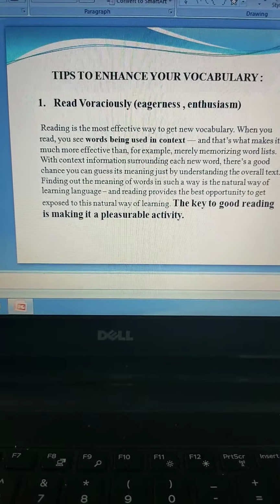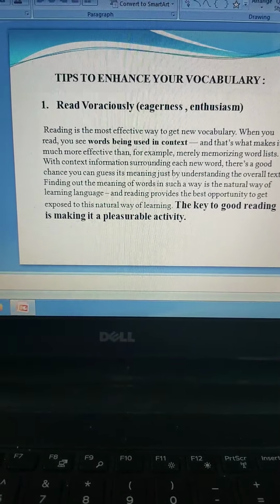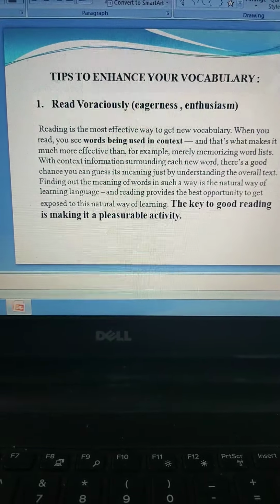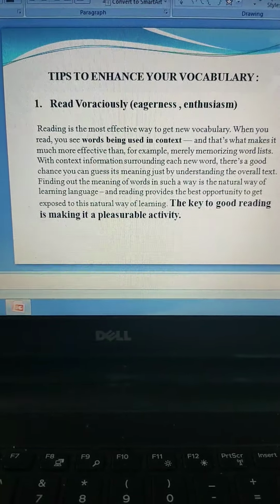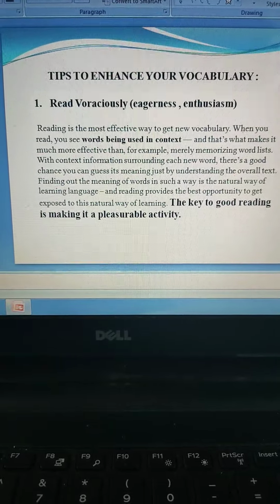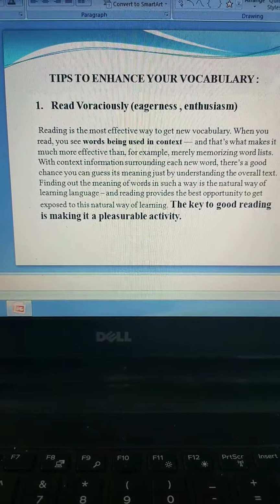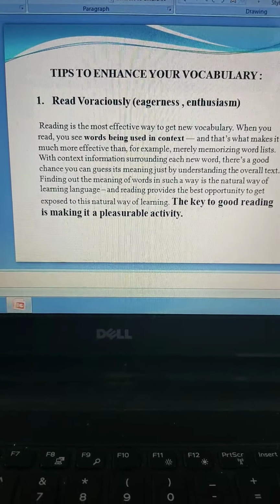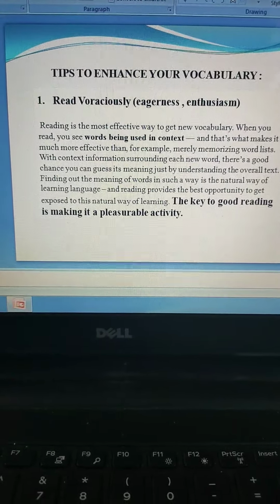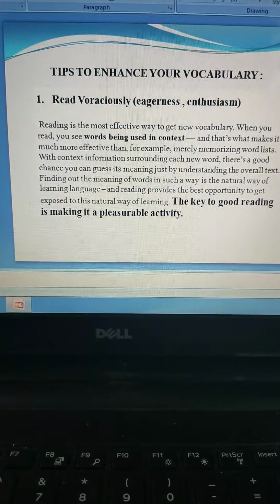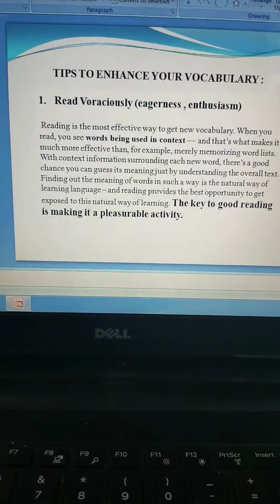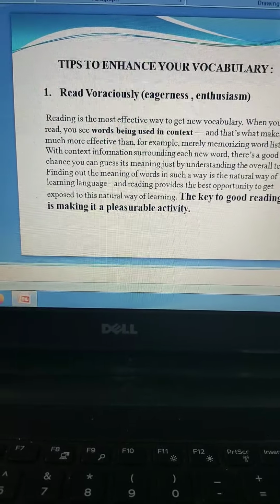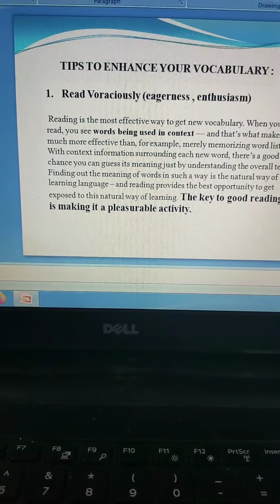But the first step to improve your vocabulary is to read words which are being used in context. Understand the words that you're reading, and the key to good reading is to make it a pleasurable activity. See, when you want to learn vocabulary, until you read something with pleasure, out of happiness, you will really not gain anything out of it. So make reading a pleasurable activity.